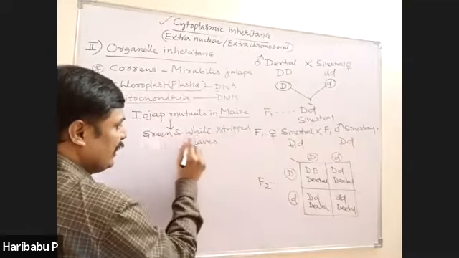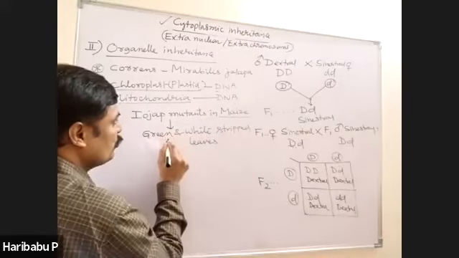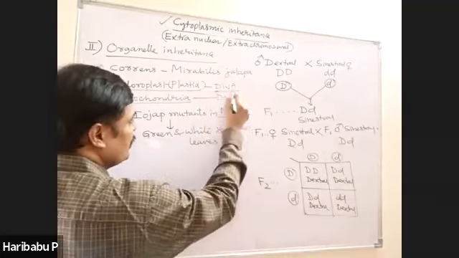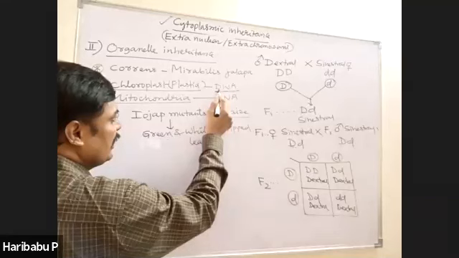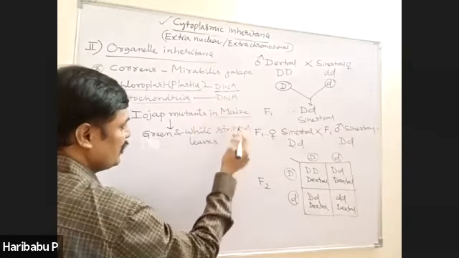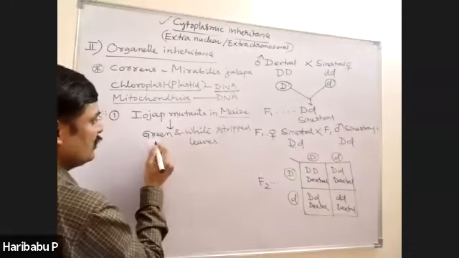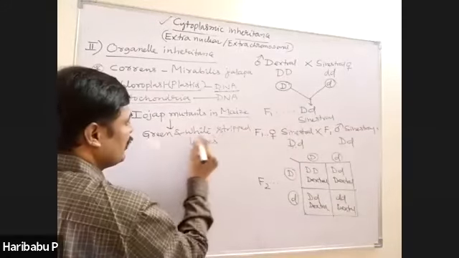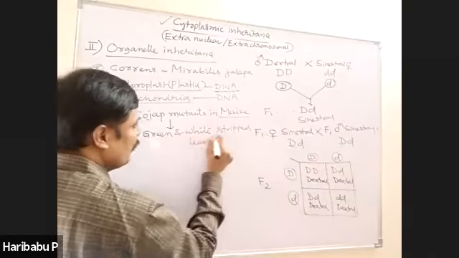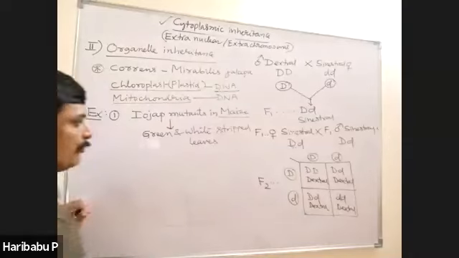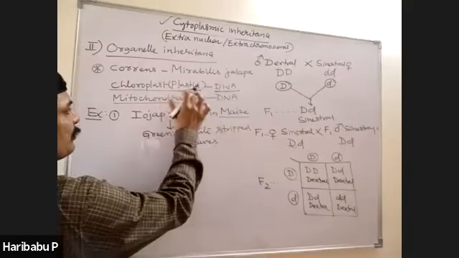The green and white stripes formed on the maize leaves are due to cytoplasmic or organelle inheritance. When the DNA present in the plastid undergoes mutations, those mutations are carried into the next generation of plants. As a result, you can find mutant maize varieties characterized by green and white striped leaves, the best example, right? So iojap in maize is an example of plastid inheritance.